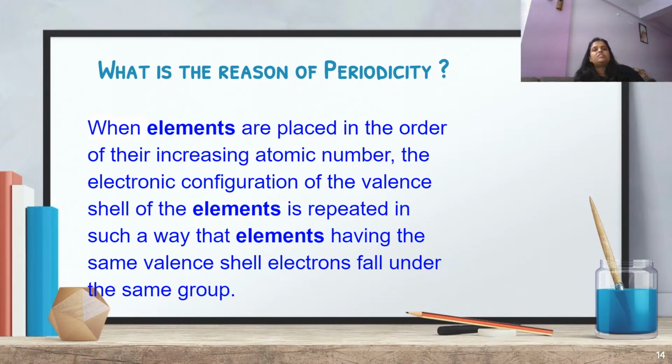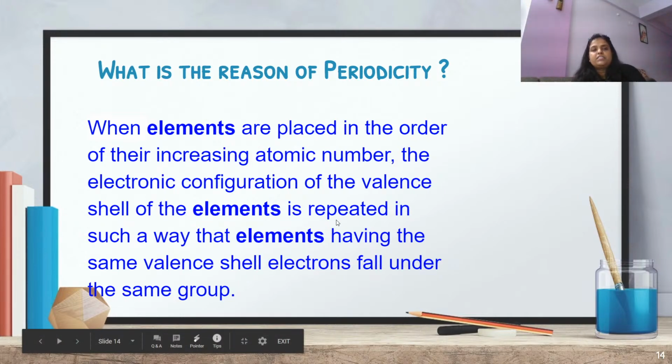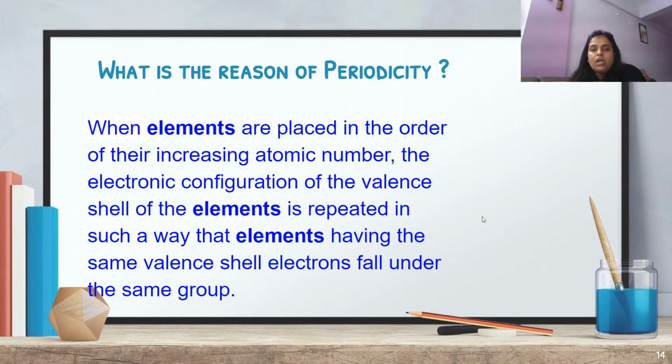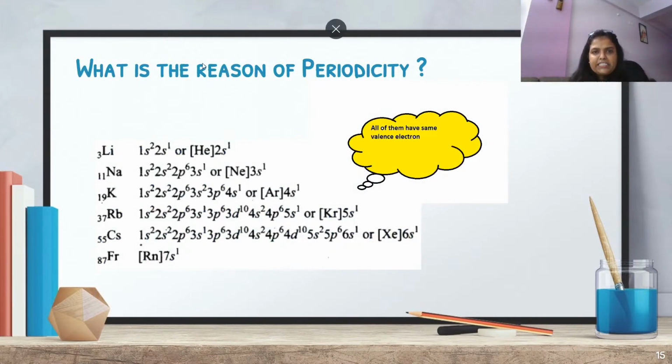But before that, what is the reason for periodicity? See, when elements are placed in order of their increasing atomic number, what happens? The electronic configuration of the valence shell of the elements is repeated in such a way that elements having the same valence electrons fall under the same group. Look at this carefully. You can see that the first group elements are lithium, sodium, potassium, rubidium, cesium and francium. Can you see any similarity in all of them?